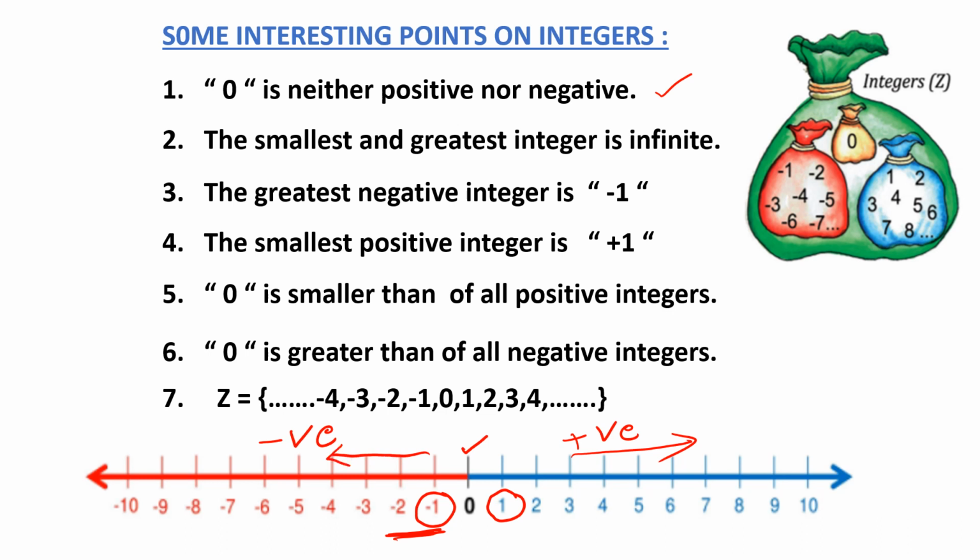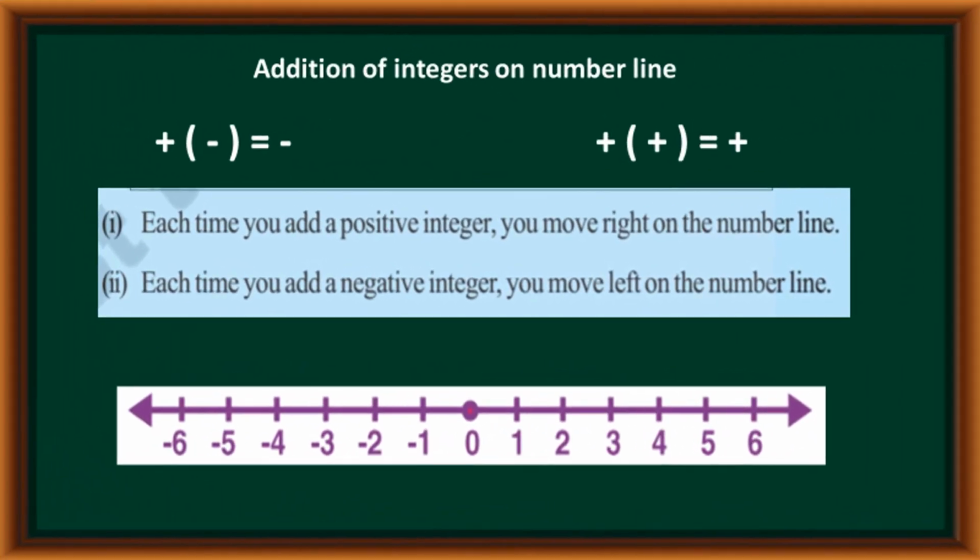So we understand that the set of integers Z equals ..., -4, -3, -2, -1, 0, 1, 2, 3, 4 and so on. These are called integers. The set of integers is denoted by I or Z. Now, on the number line, we can represent these integers, right? We can also represent addition of integers on the number line, subtraction of integers on the number line, and multiplication of integers on the number line.